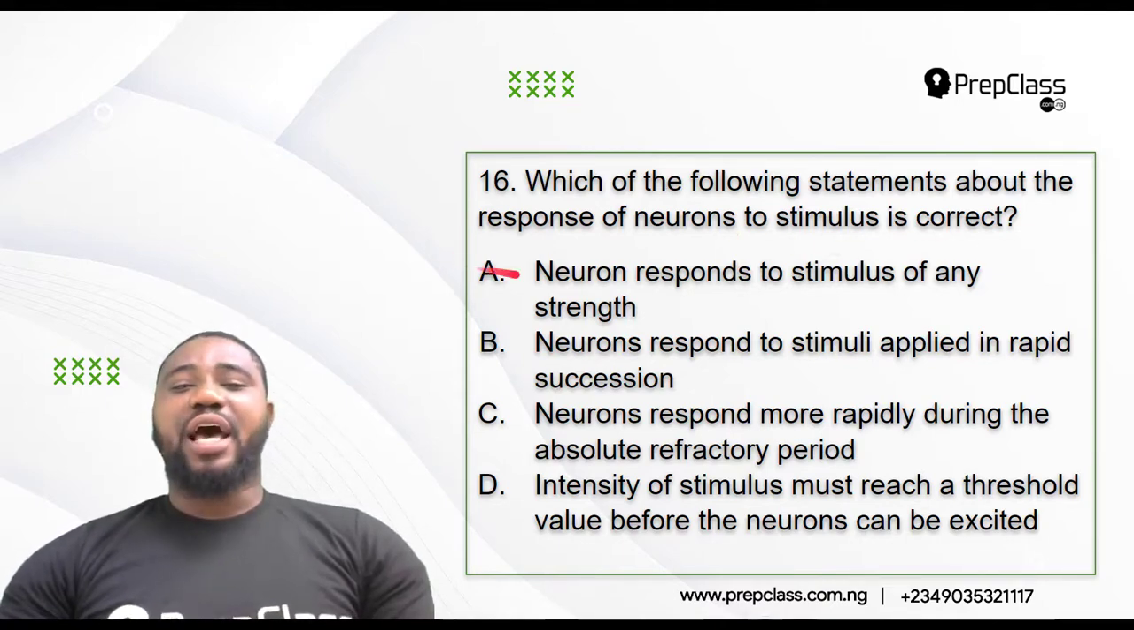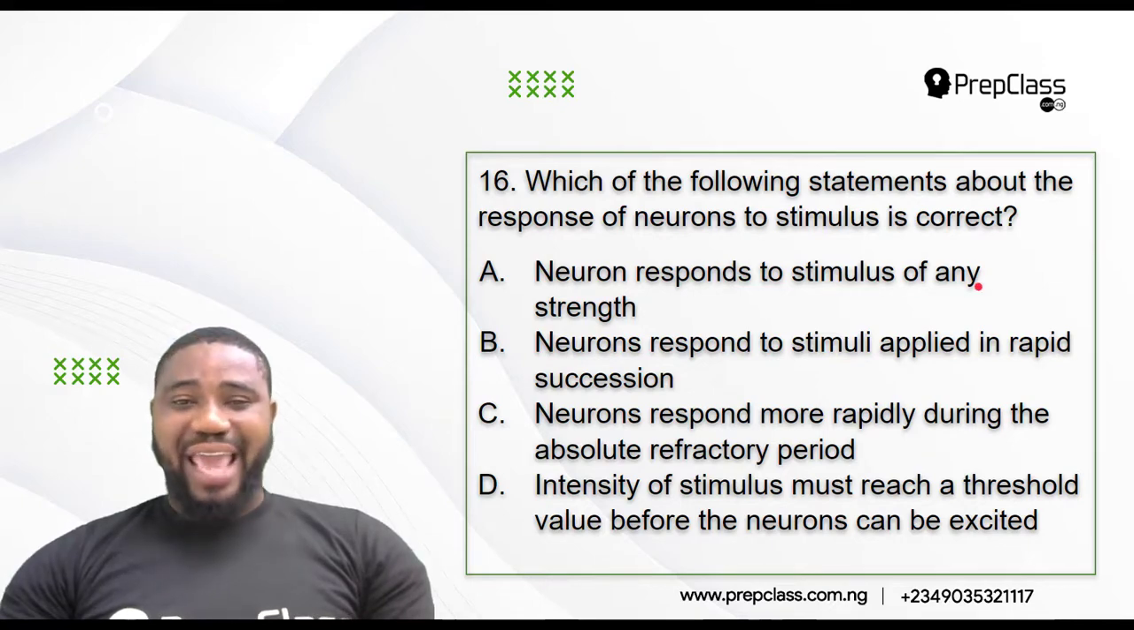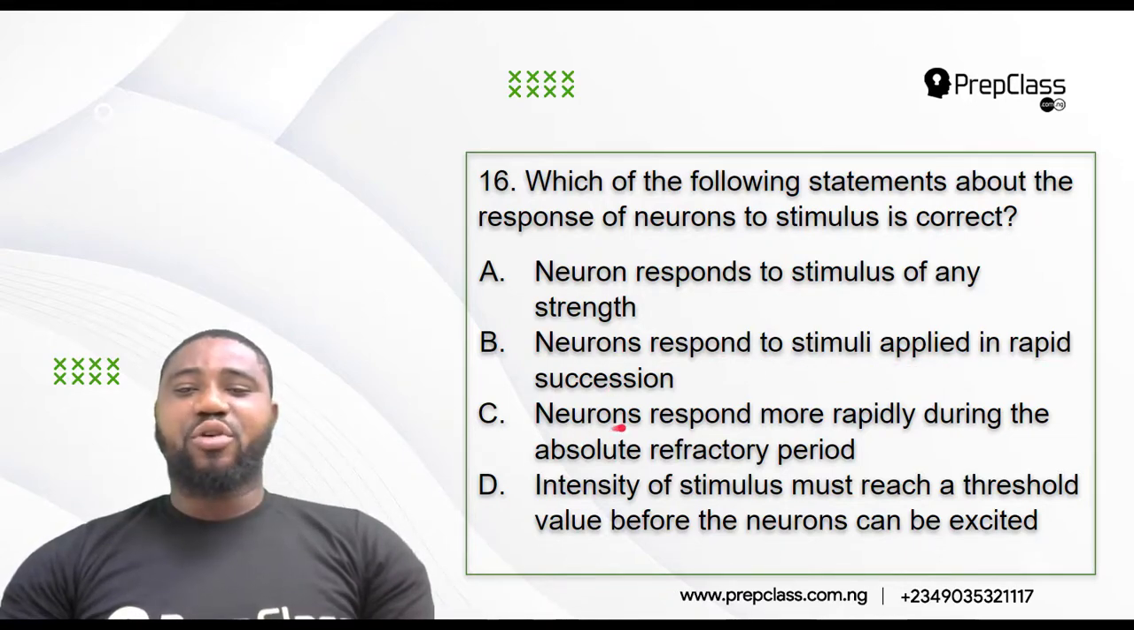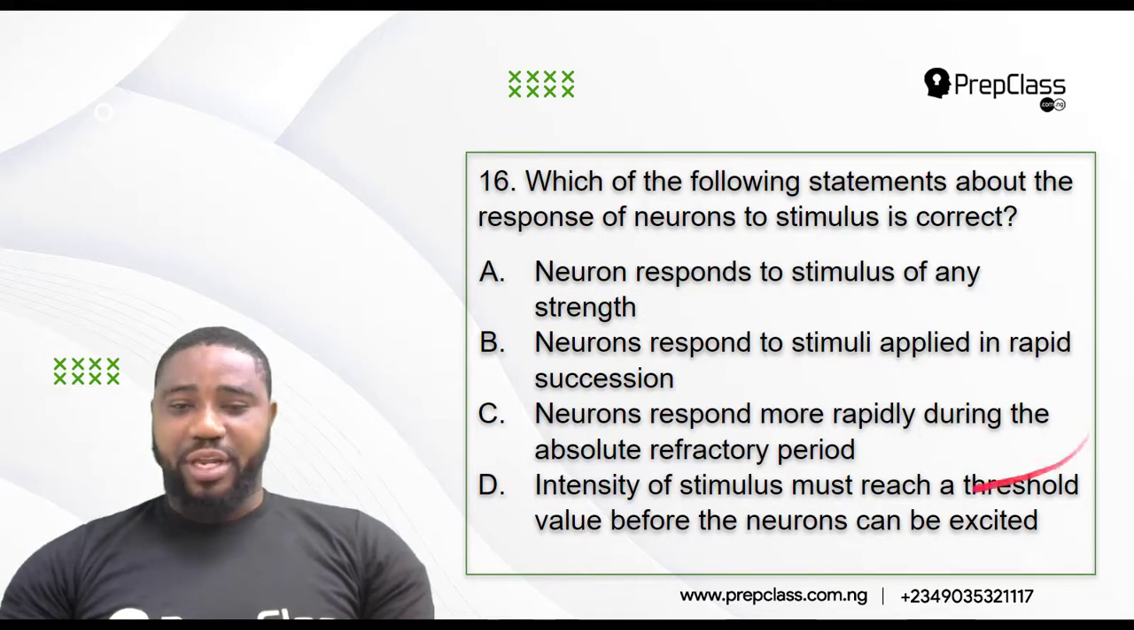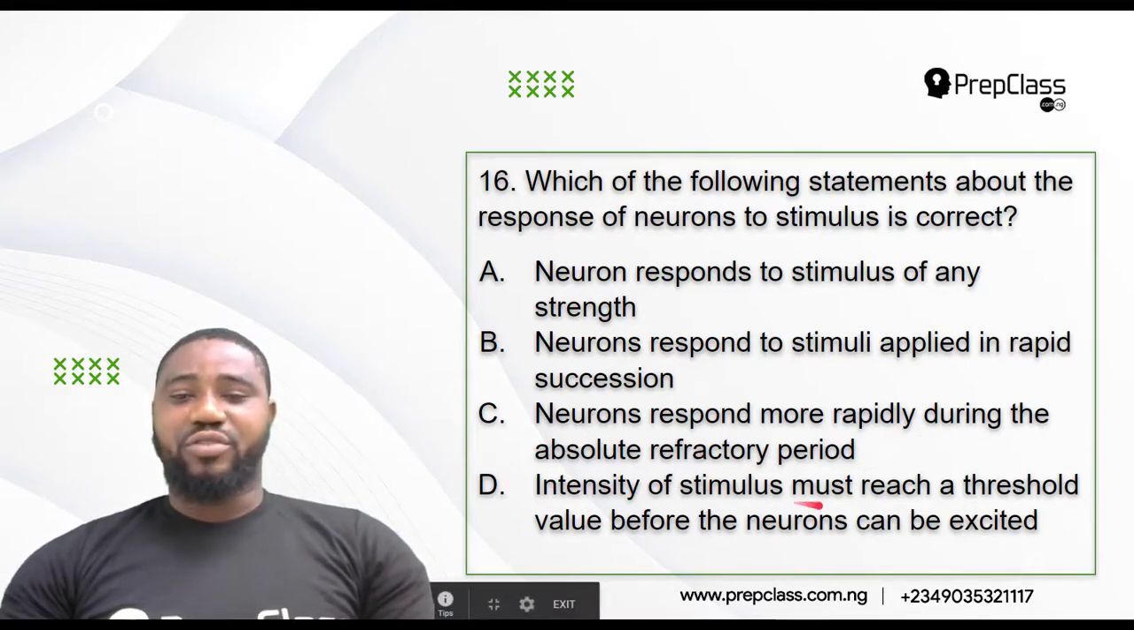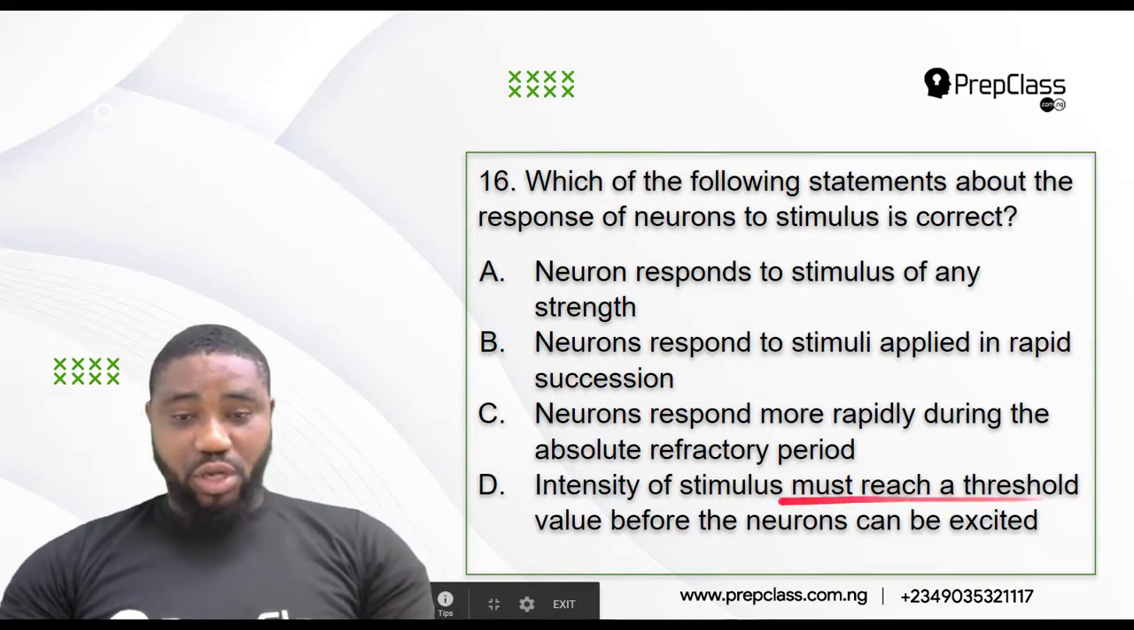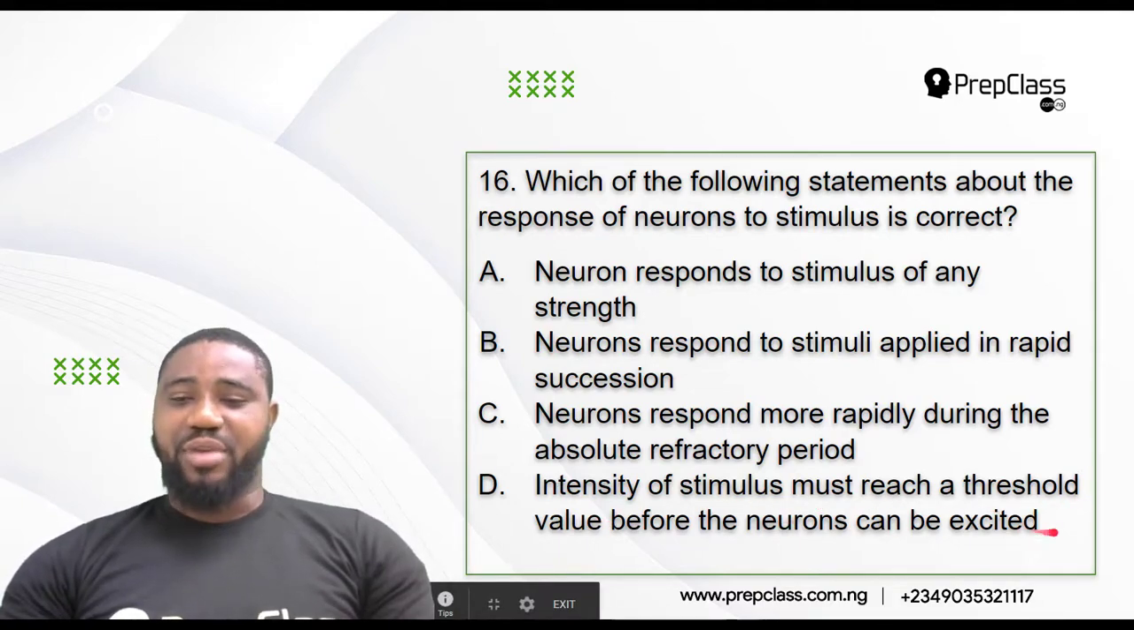A, is it that neuron responds to stimulus of any strength? B, is it that neurons respond to stimuli applied in rapid succession? C, is it that neurons respond more rapidly during the absolute refractory period? D, is it that the intensity of stimulus must reach a threshold value before neurons can be excited?